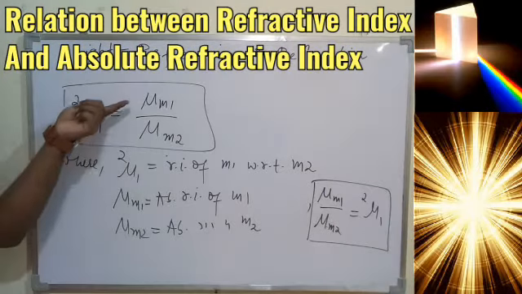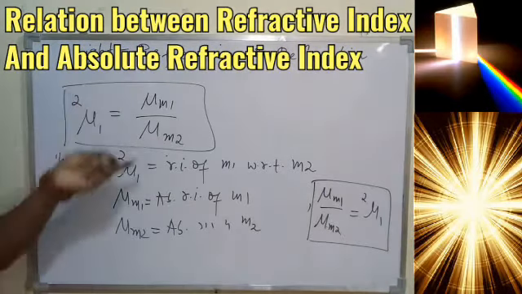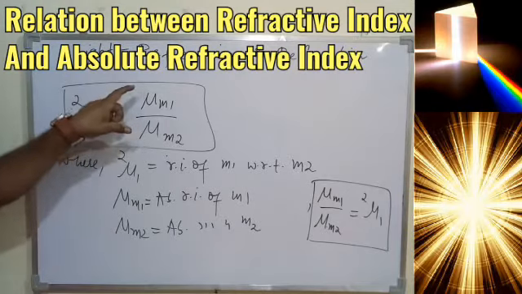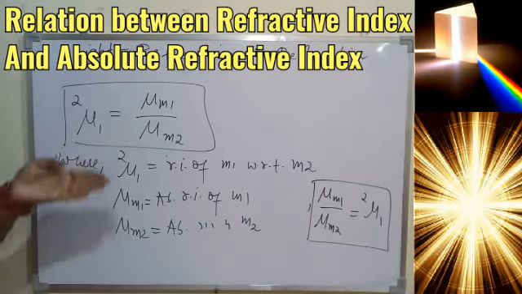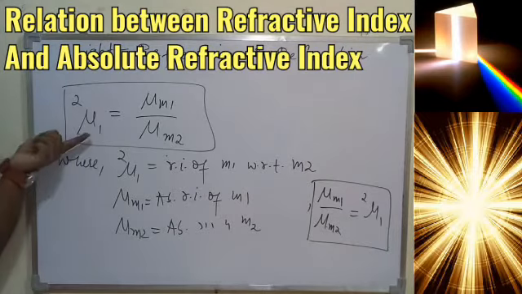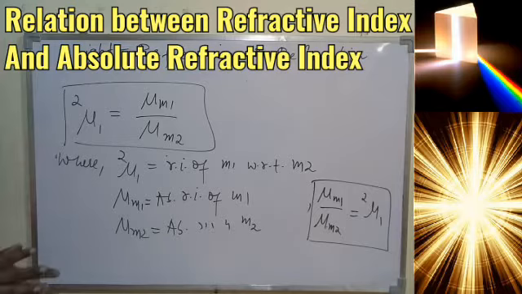So if we are given the absolute refractive index of medium 1 and medium 2, if you just divide their absolute refractive index, what you will get? Refractive index of 1 with respect to refractive index of 2.